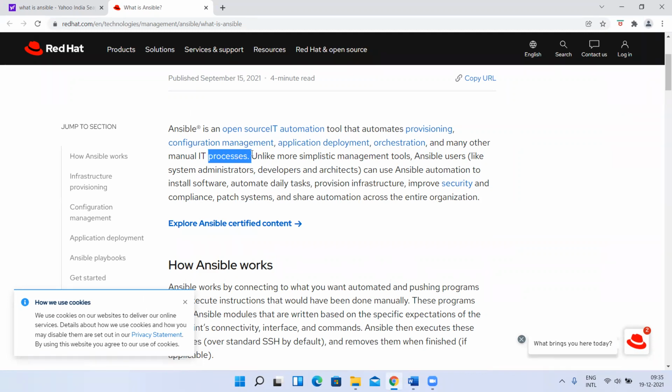Normally we call it a configuration management tool. Using this we can provision, manage configuration, deploy applications, do orchestration, and many other things. Basically, we can automate. So this is the definition.